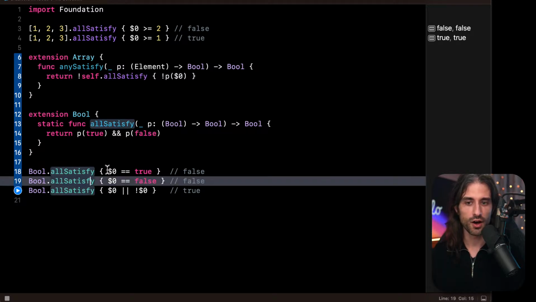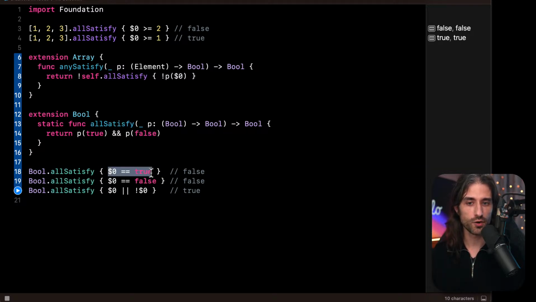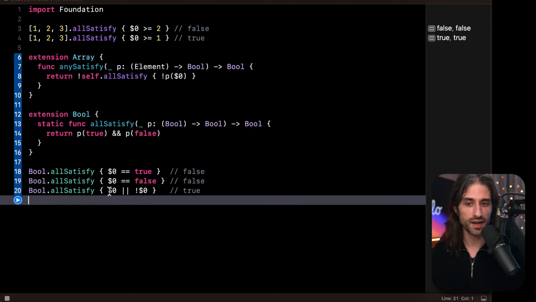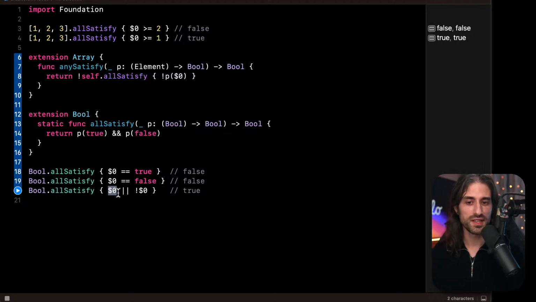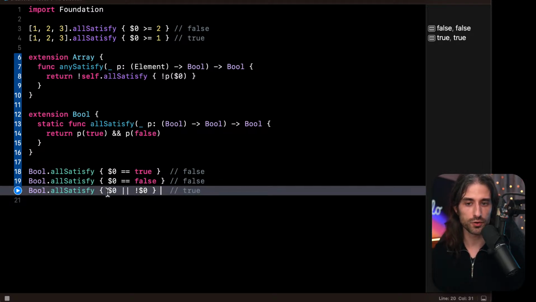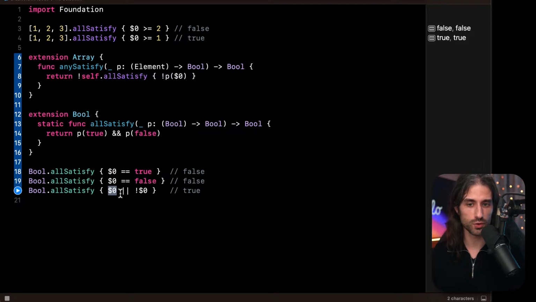So for instance, allSatisfy with $0 equal true is false, because it's not true for all the possible values the Boolean can take. Same thing for always being false, but on the other hand, saying the predicate $0 or not $0 is always true, because for true, it's true because this one is true, and for false, it's true because the right side is true.